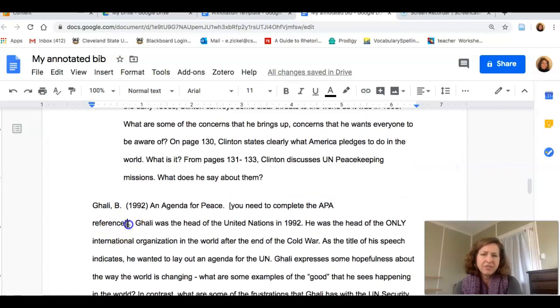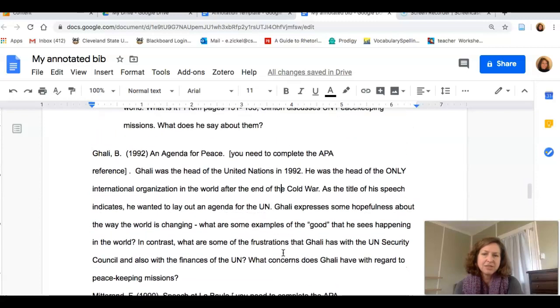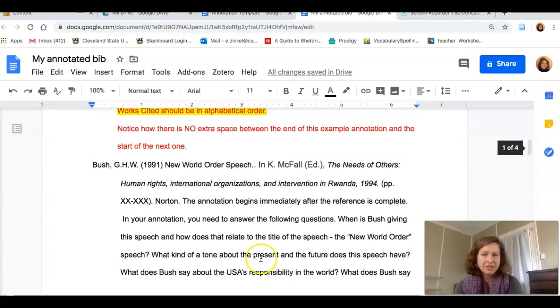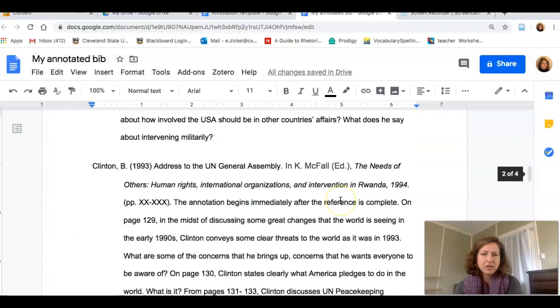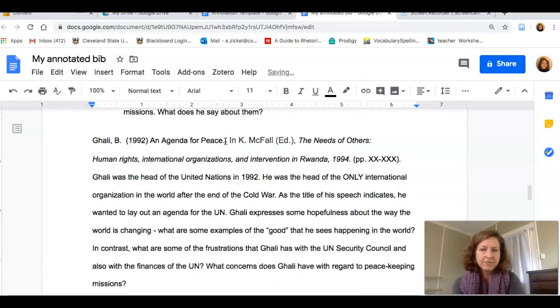Here's an example of a speech that needs formatting. This is incorrect. Notice how there's no indentation inside of this annotation. So it needs to look like the top two with these pretty little indentations in this space right here. And the way that I do that is, let me finish up my reference. I Control V. I go up here. I hit Enter.